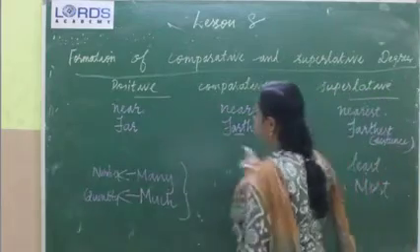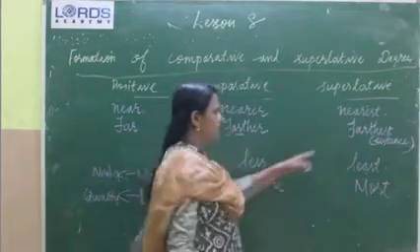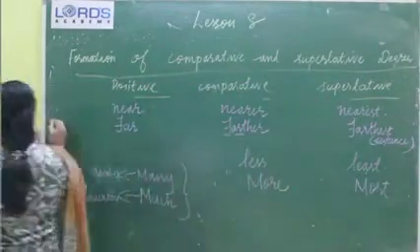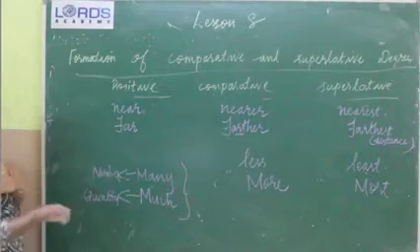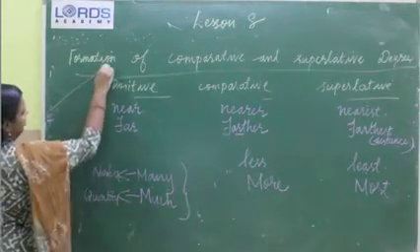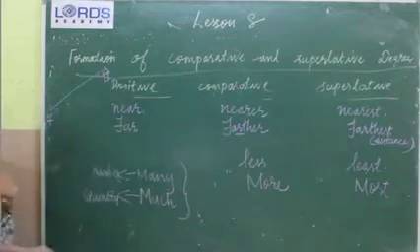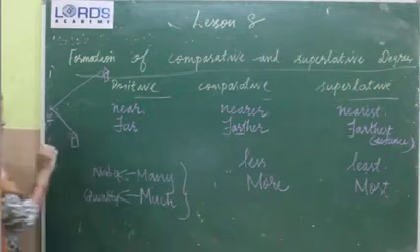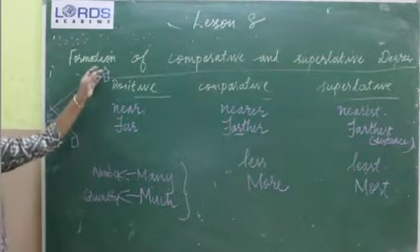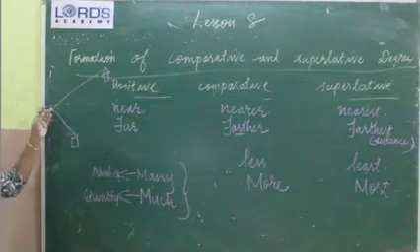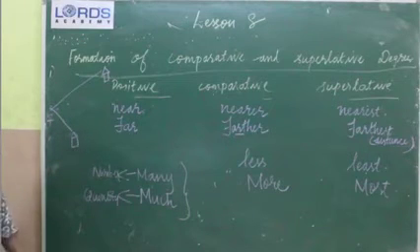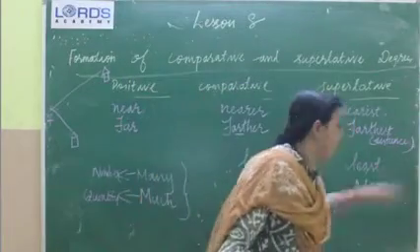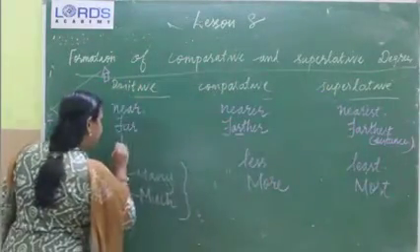Far, farther, farthest. This denotes physical distance. Suppose you are standing here and this is your friend's house, and this is your house. Then you can say that his house is farther than my house from here. Okay, farther denotes distance.